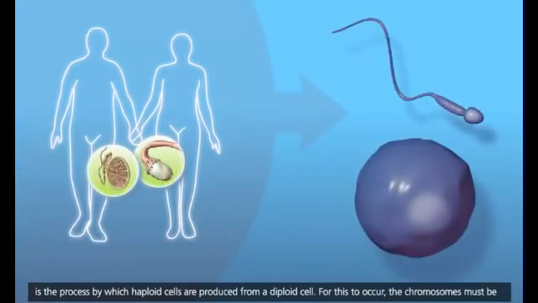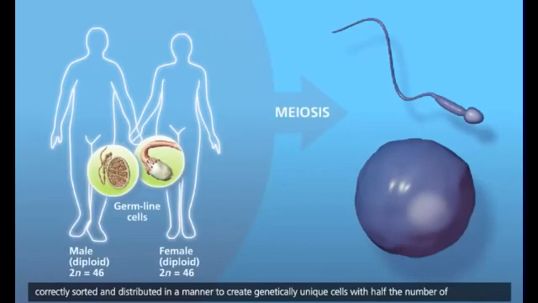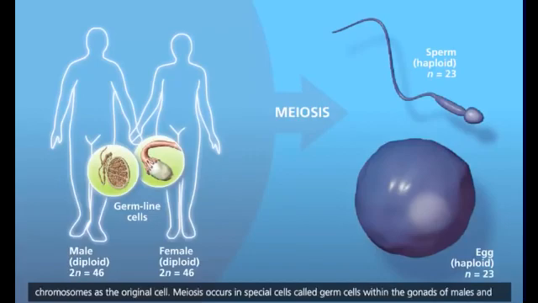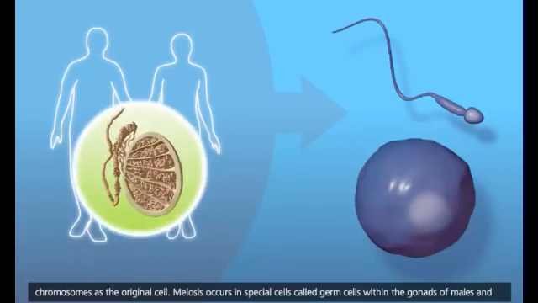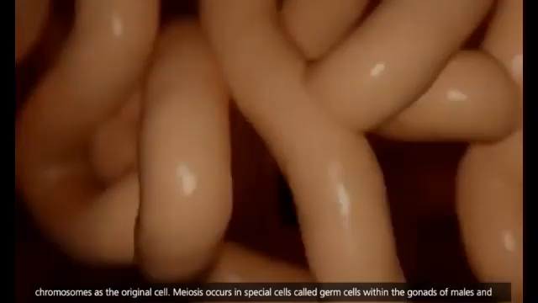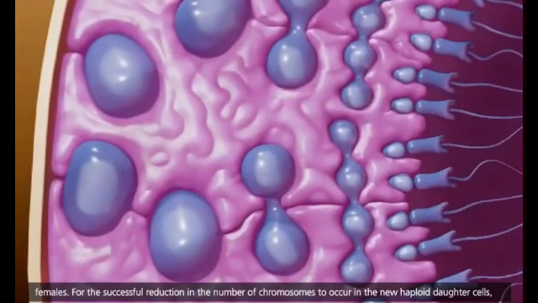For this to occur, the chromosomes must be correctly sorted and distributed in a manner to create genetically unique cells with half the number of chromosomes as the original cell. Meiosis occurs in special cells called germ cells within the gonads of males and females.